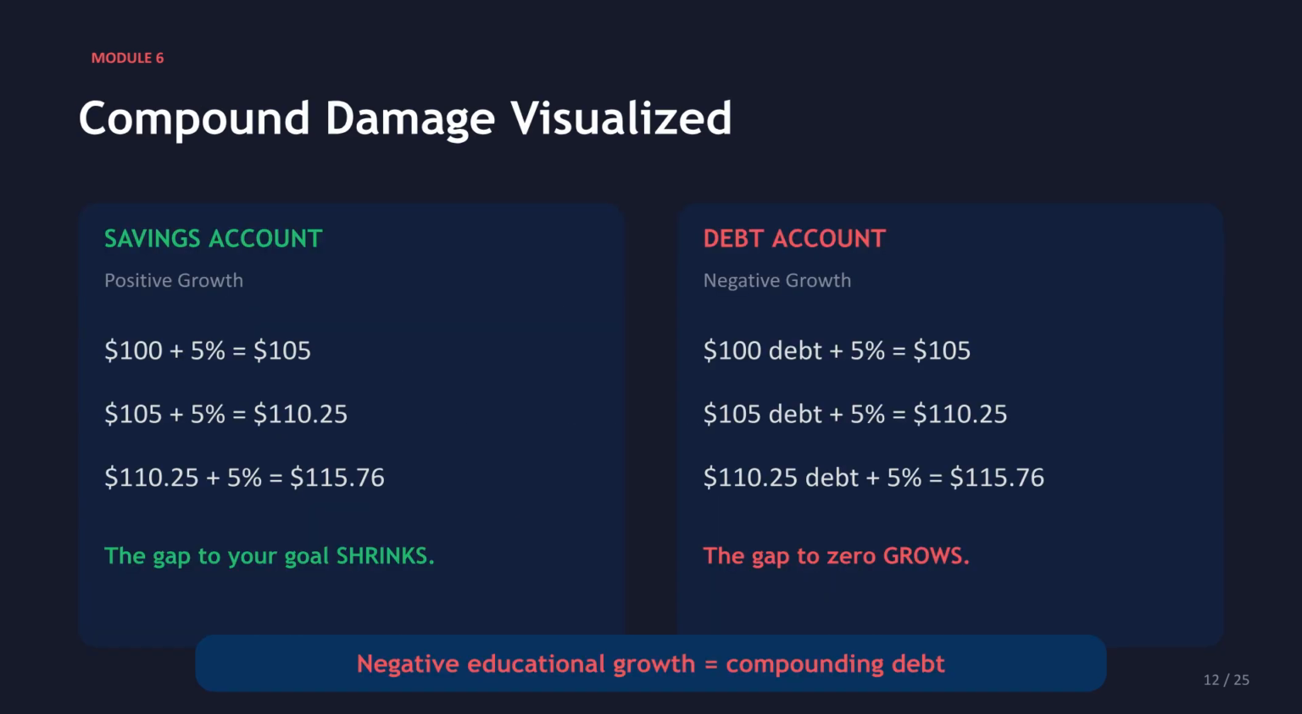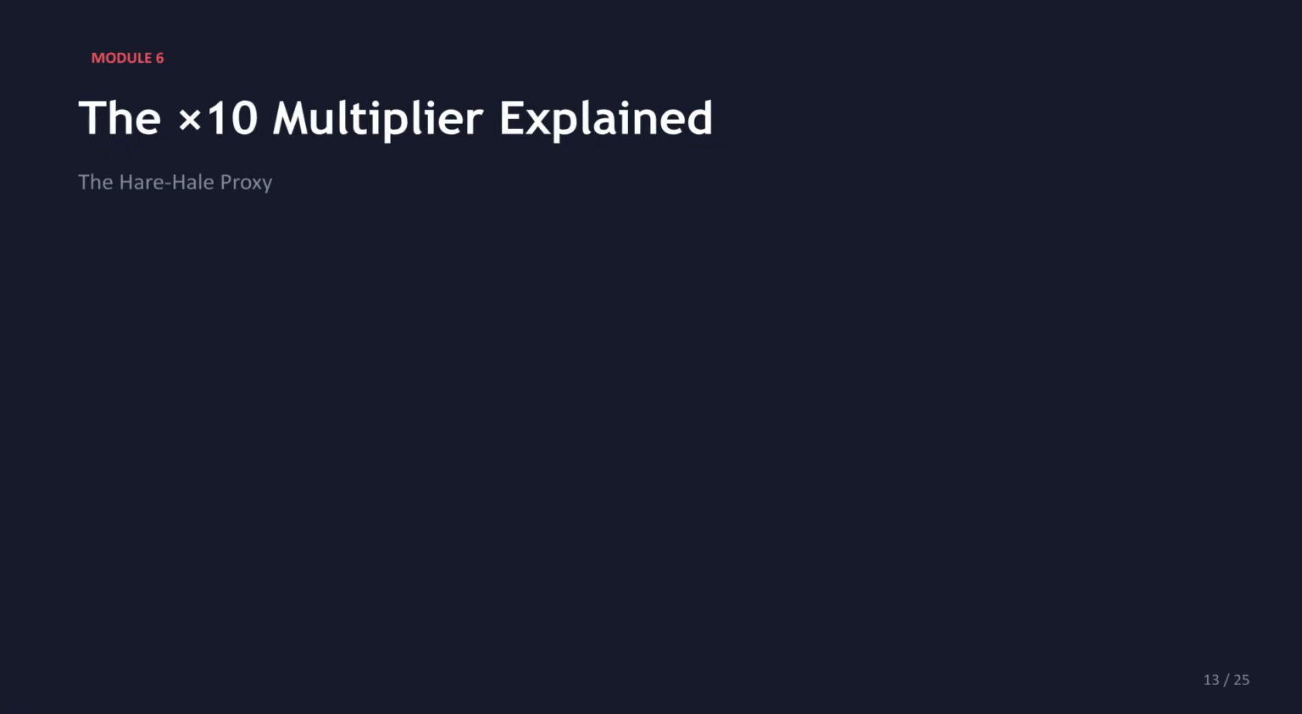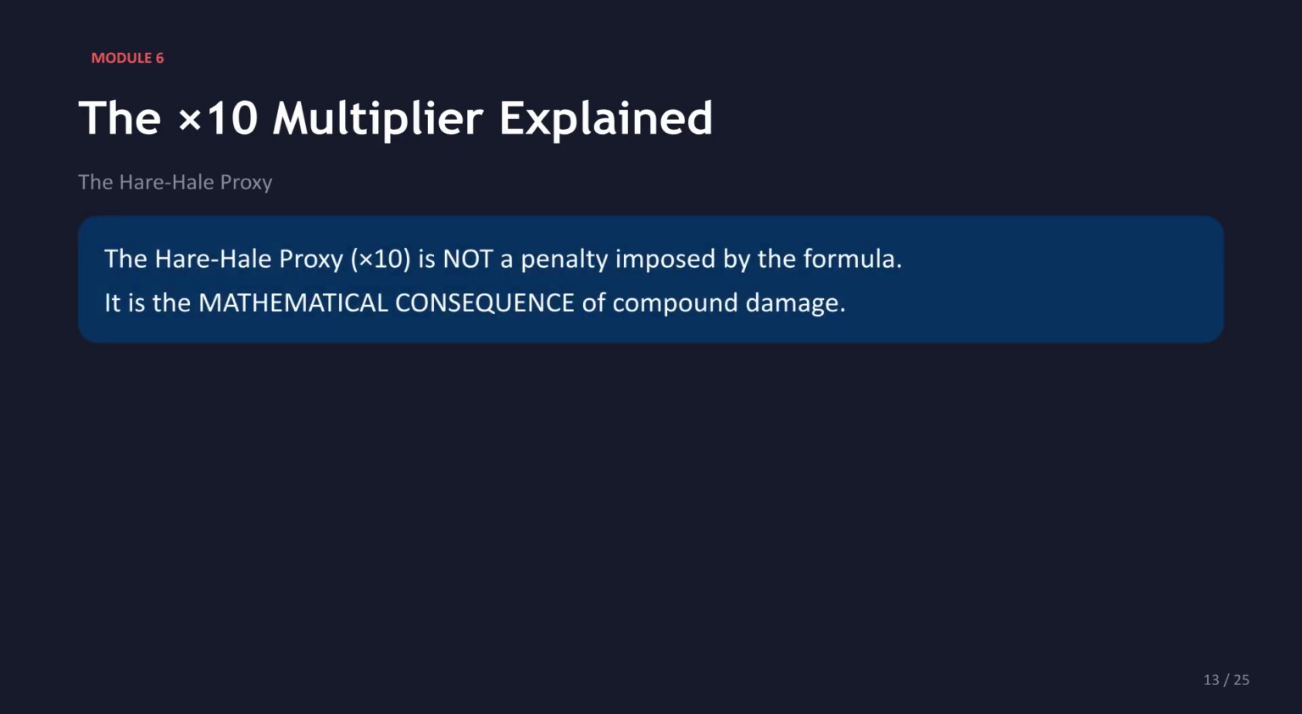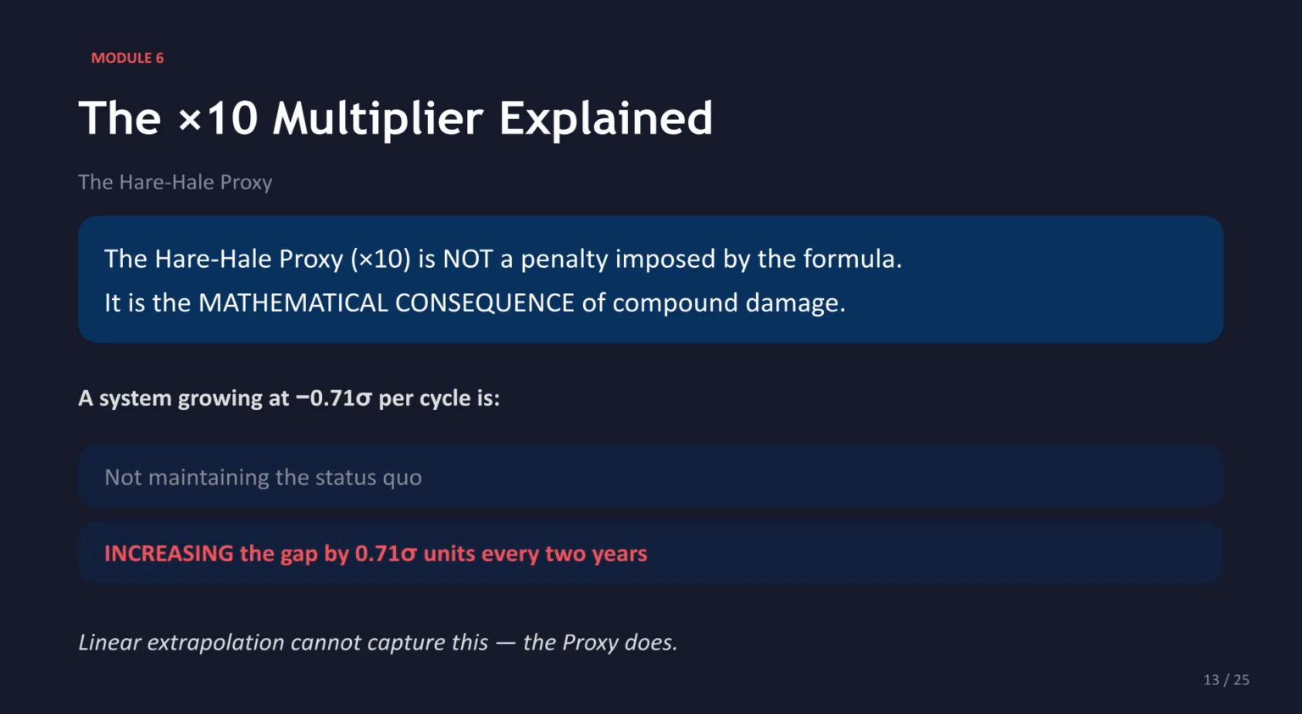We can visualize compound damage with a savings versus debt analogy. Positive growth in a savings account shrinks the gap to your goal. Negative educational growth is like compounding debt, where the gap to zero grows exponentially. The Hare-Hale proxy's times 10 multiplier is not a penalty. It is the mathematical consequence of compound damage. A system growing at negative 0.71 sigma per cycle is not maintaining the status quo, but increasing the gap by 0.71 sigma units every 2 years. Linear extrapolation cannot capture this reality, but the proxy does.